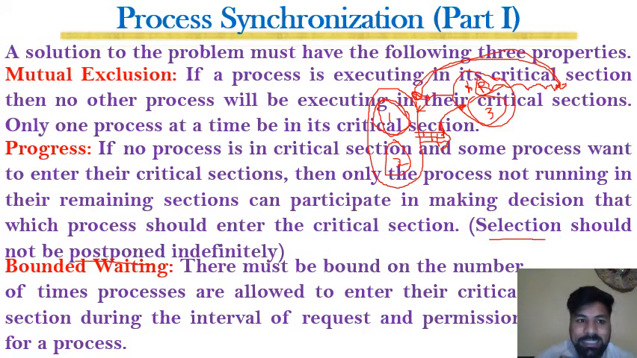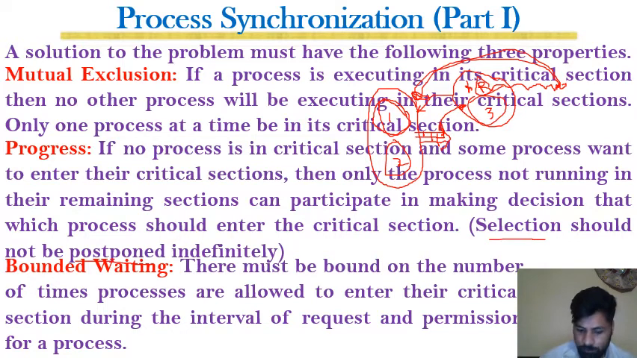It means that if a process is waiting for entry in the critical section, and other processes are coming and getting the chance of entering their critical sections, then there should be a limit on this number. For example, we can say a process shouldn't be bypassed for more than 5 entries.